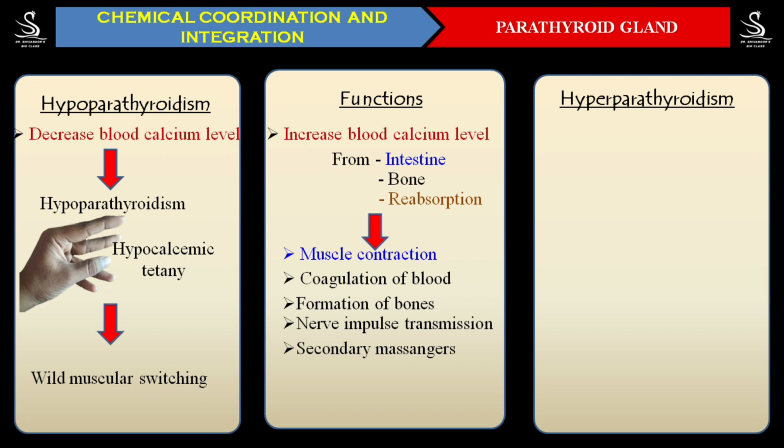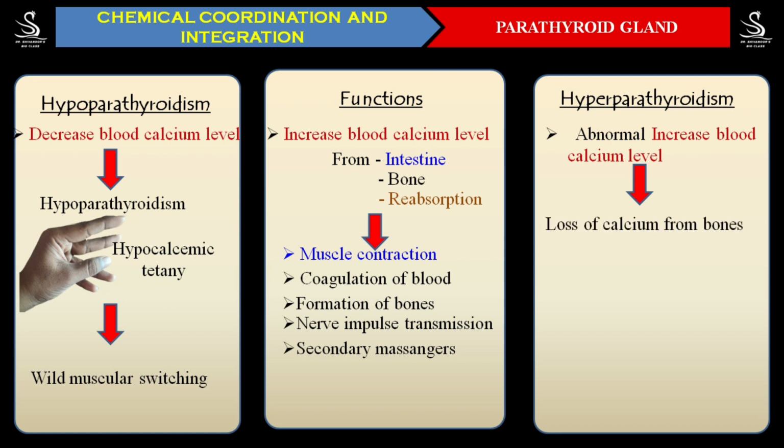Suppose now, if the parathyroid hormone level is going to increase in our blood, then what will happen? Then the question is, how is it going to increase the blood calcium level? It is, of course, by taking from the bone, meaning loss of calcium from the bone is going to occur. And whenever more calcium is taken out from the bone, that ultimately leads to the bones becoming more porous. This particular condition is called